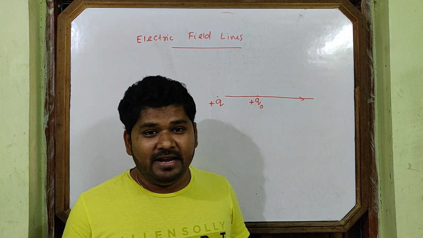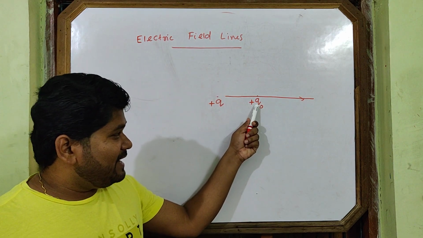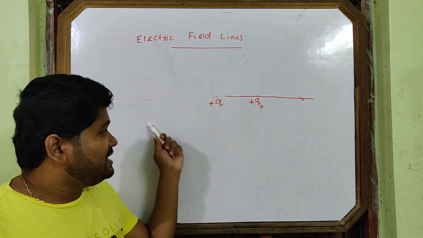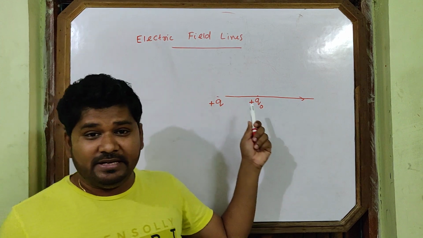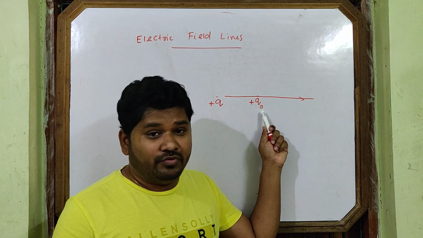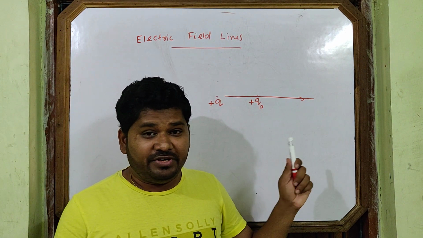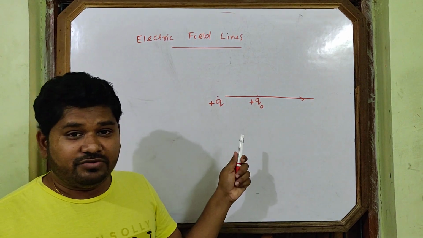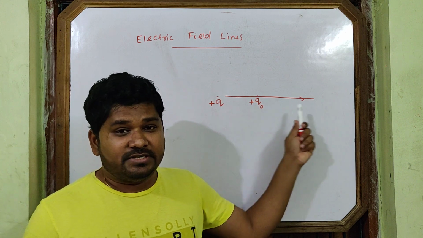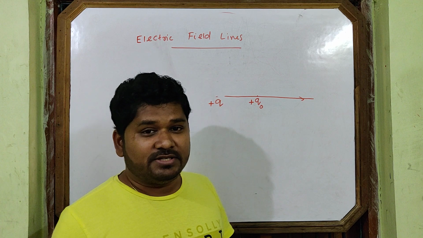It's called electric field lines. Again I am repeating, electric field lines is the path followed by a unit positive charge placed in an electric field, if it is free to move. No other force should act on it. No friction, no viscous force, no other force would act, only one force, the electric force of the source charge. Then it starts moving, and the path is called electric field lines.